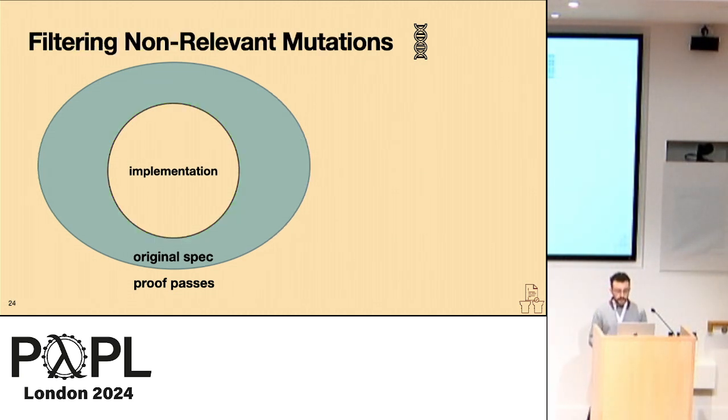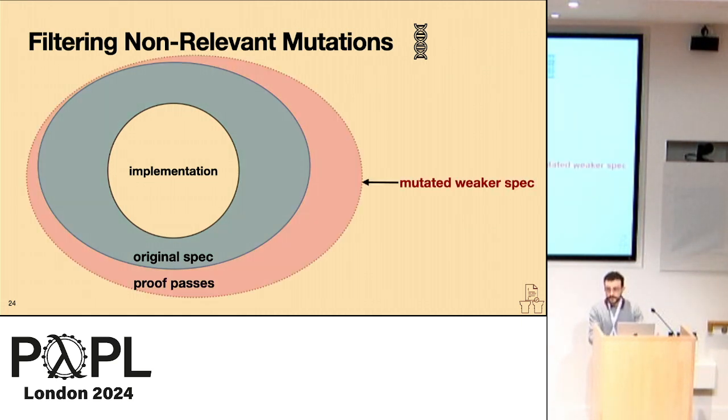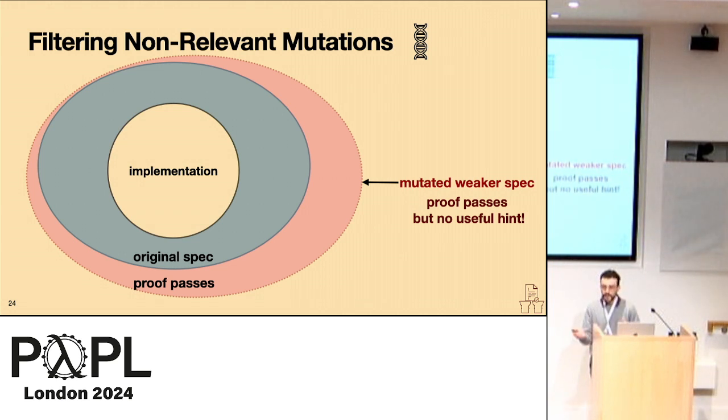We automatically generate these mutations, but as some of you may be guessing, not all mutations we generate are relevant to consider. In this same example, if we were to, let's say, come up with a mutated specification that's weaker than our original spec, we would expect the proof to pass, but we would also not be given any new information because all of the behaviors contained in the original spec are also contained in this weaker specification. So we can safely filter these out and remove the chance of potentially alerting the developer to any false positives.